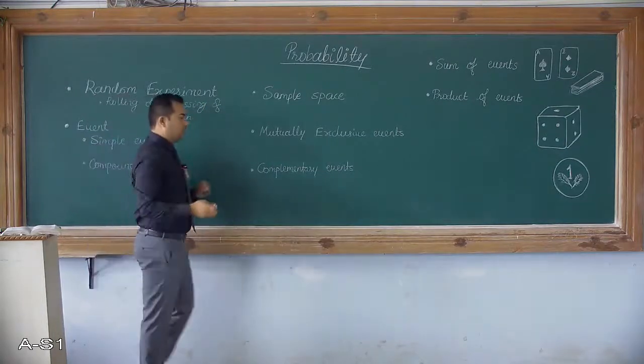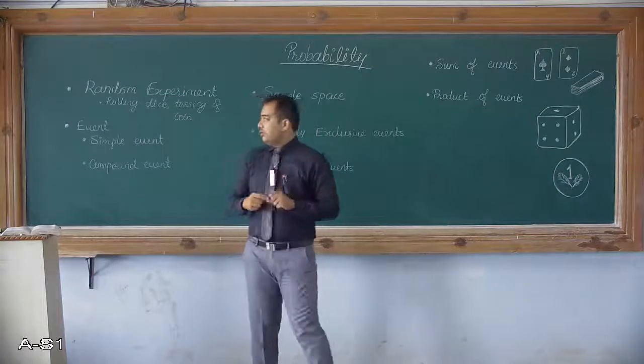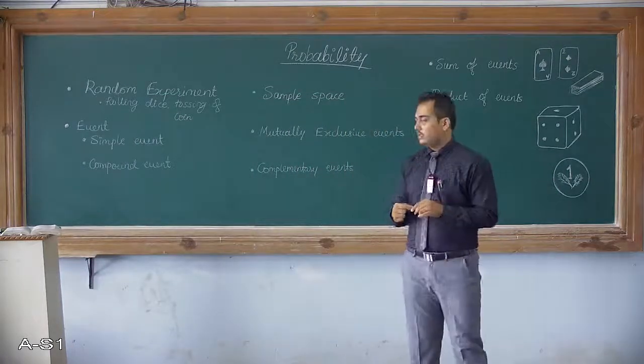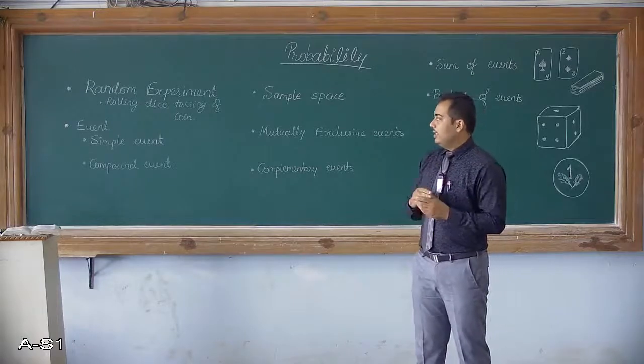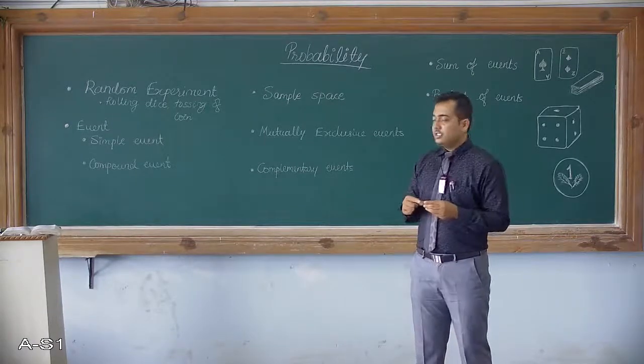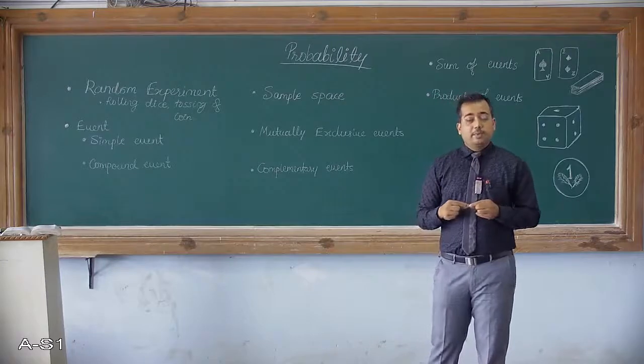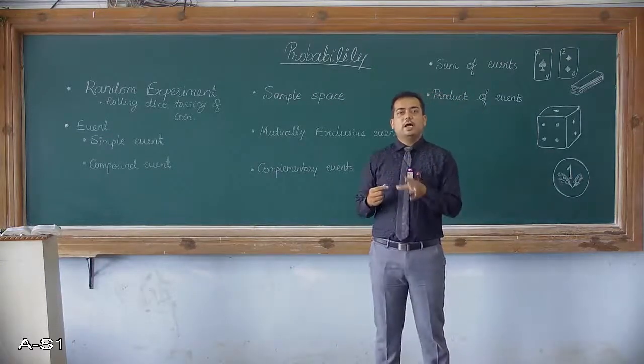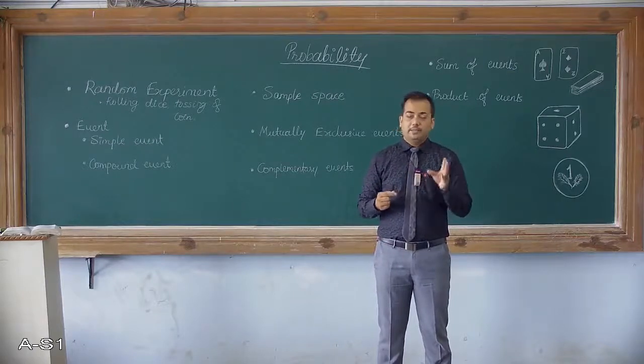So here I have noted two of them, that is tossing of a coin and rolling a dice. These are the random experiments. Then the next definition is event. What do you mean by event? Okay, so event is any possible outcome from the random experiment.